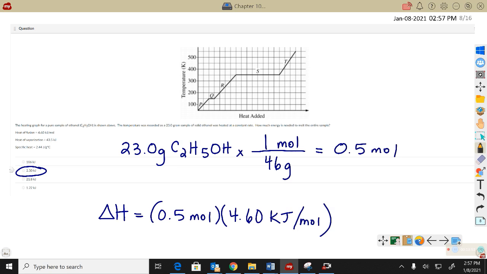It wasn't an accident that they gave me 23 grams, because it ends up being half a mole. I have half a mole, which means I need about 2.3 kilojoules of energy. That equation is not in the packet, but I think it's just because it's a matter of units. Whether you're dealing with heat of fusion or heat of vaporization, it's kilojoules per mole. So we just multiply that energy value by the moles that we do have.